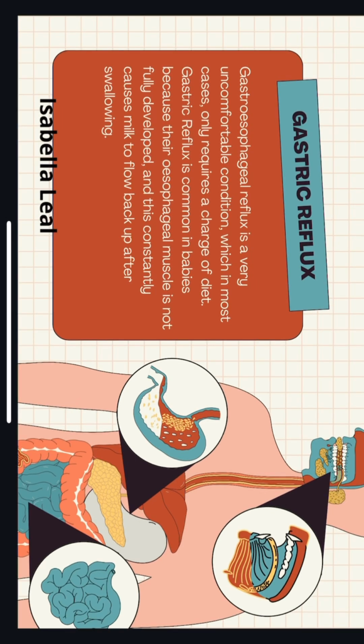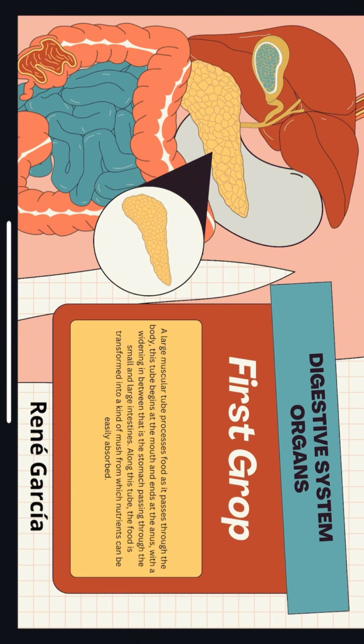Digestive system organs, first group: a large muscular tube that processes food as it passes through the body. This tube begins at the mouth and ends at the anus, with a widening in between that is the stomach, passing through the small and large intestines. Along this tube, the food is transformed into a kind of mush from which nutrients can be easily absorbed.